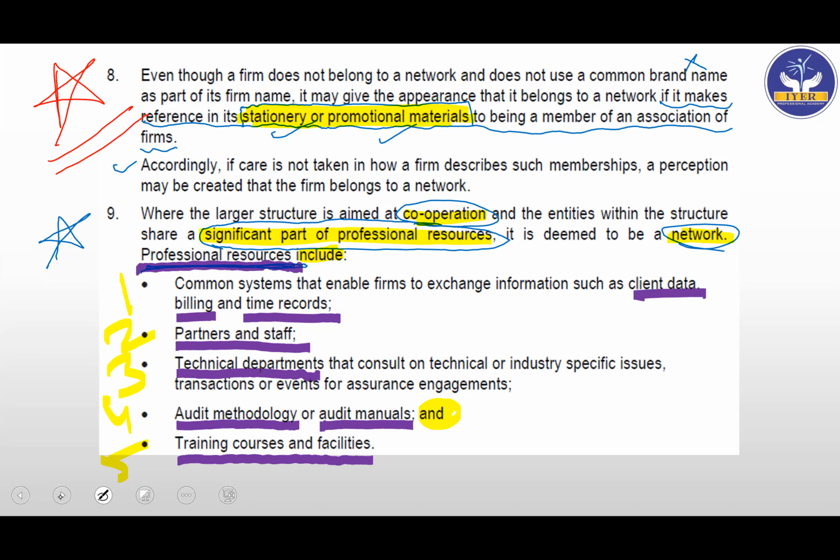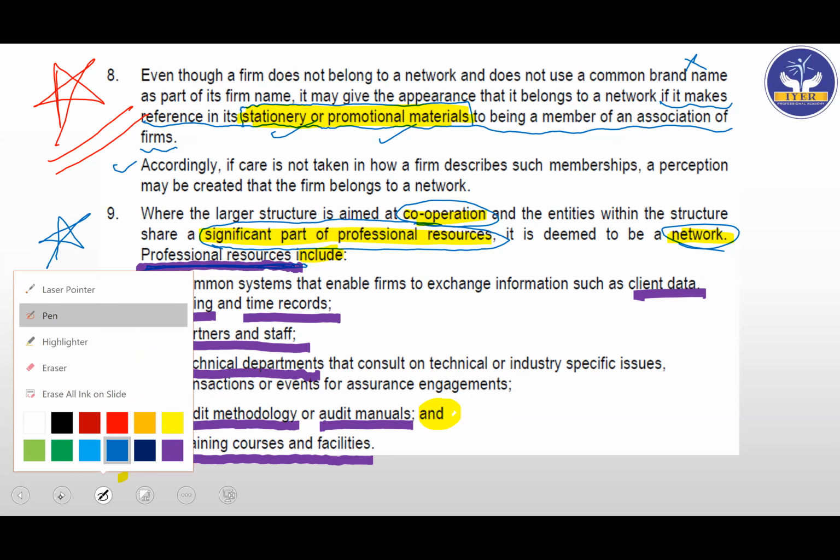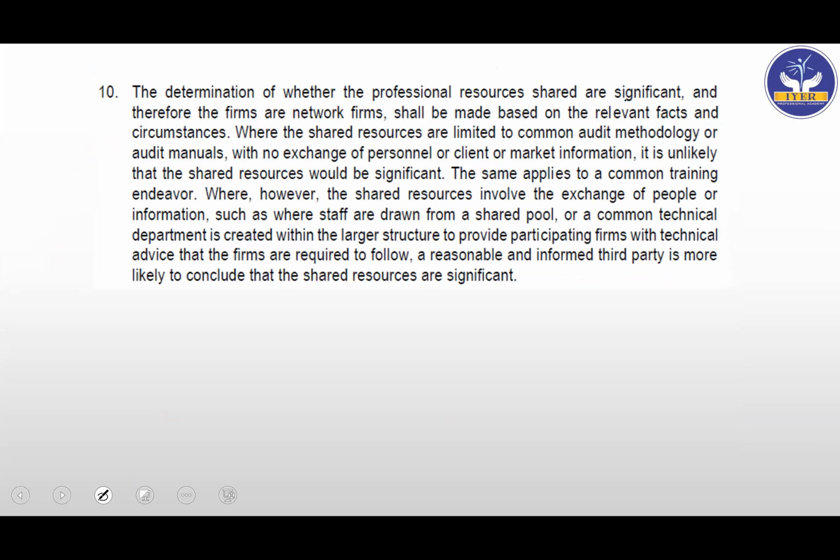The determination of whether professional resources shared are significant, and therefore the firms are network firms, shall be based on the, again, see the gray area here, relevant facts and circumstances. Basically, they are only saying that it will have to be seen on case to case basis, which is right also, because so many CA firms share resources. What is significant, what is not, will have to be determined case to case. How can it be exactly the same as what some other firms have got involved into? So expect a lot of case studies on this in the future exams.